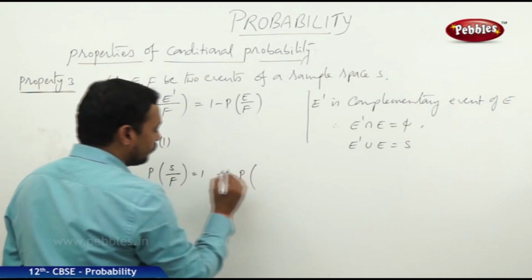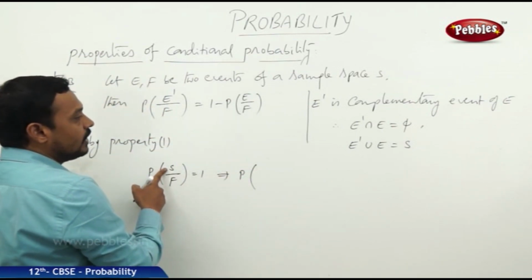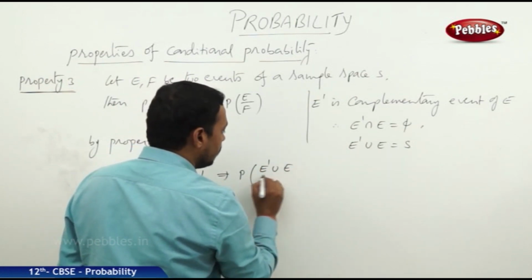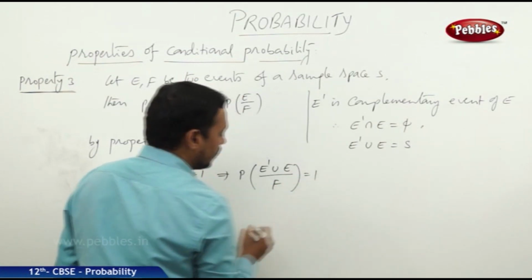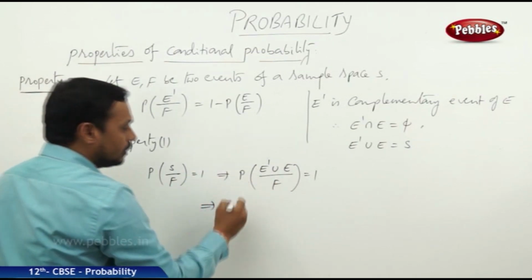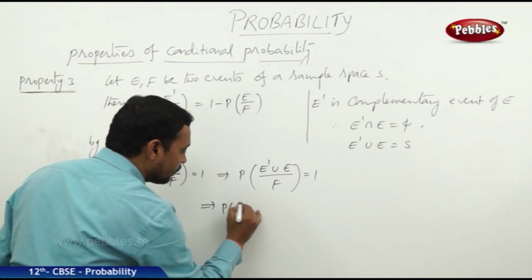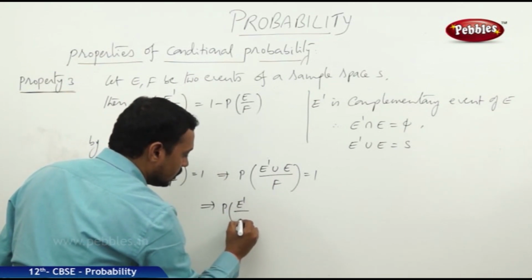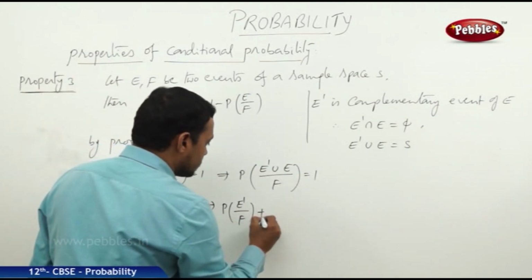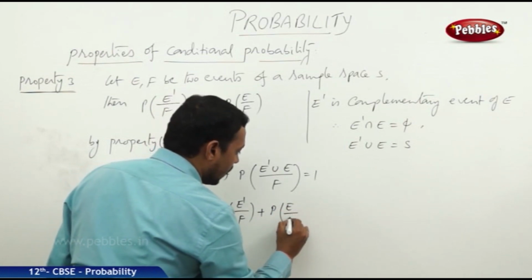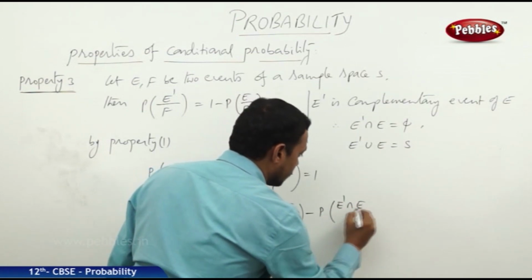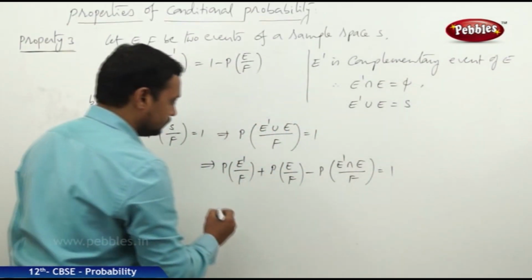That is the probability of, where S can be replaced by E dash union E, by F is equal to 1. Now by the second property, it can be taken as P of E dash by F plus P of E by F minus P of E dash intersection E by F is equal to 1.